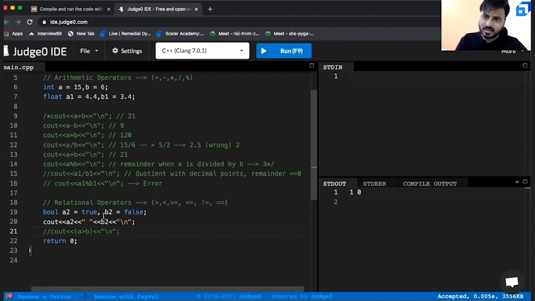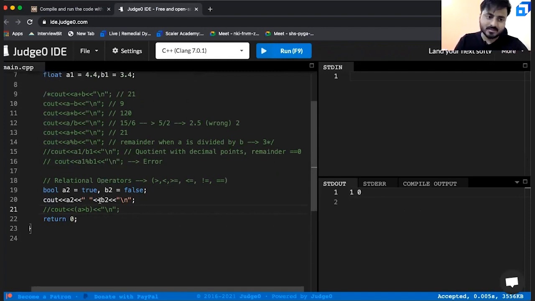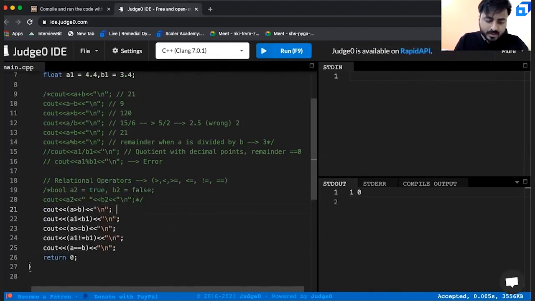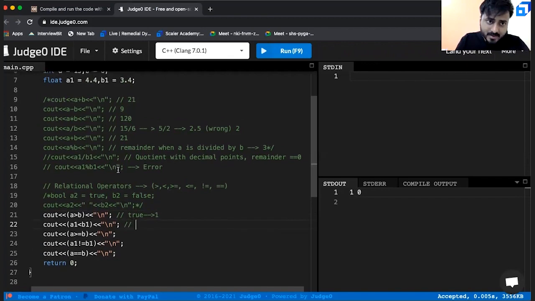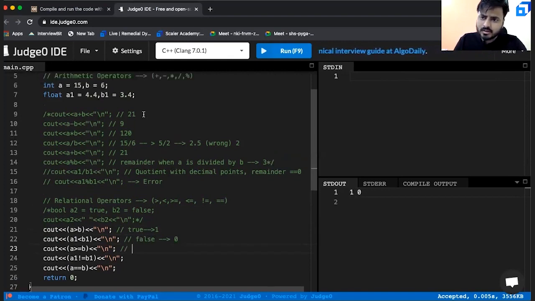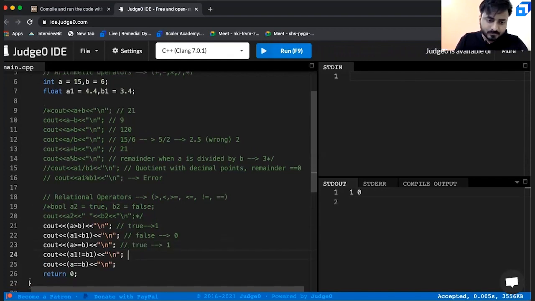Now with this intuition, let us check a couple of conditions. Now, tell me, is A greater than B, true or false? It is true, right? So that means what will be the output? Output should be 1. Is A1 less than B1? 4.4, is it less than 3.4? Obviously false. That means what should be the output? It should be 0. A greater than or equal to B. Is 15 greater than or equal to 6? Of course it is correct. So the output is true. You will get it as 1.